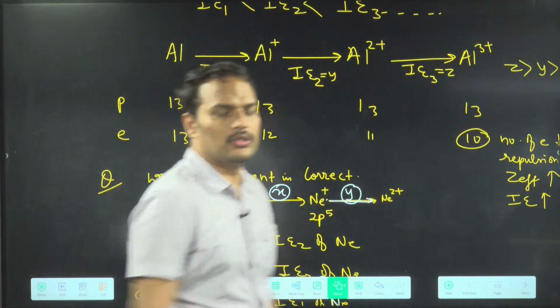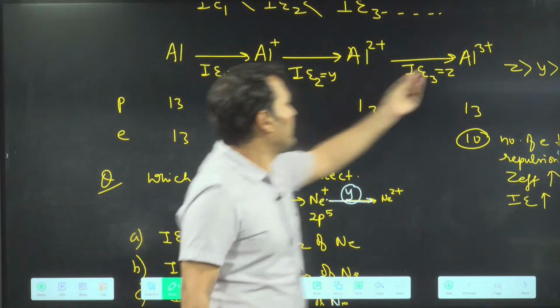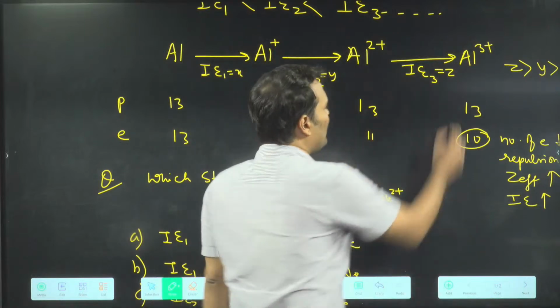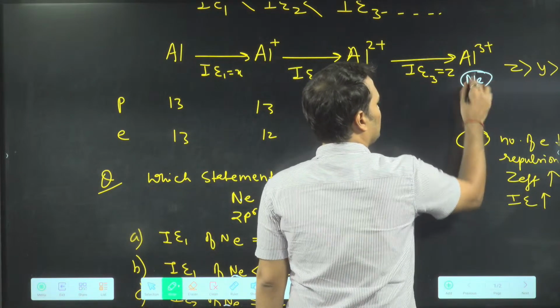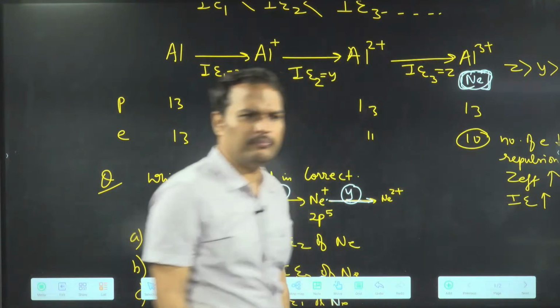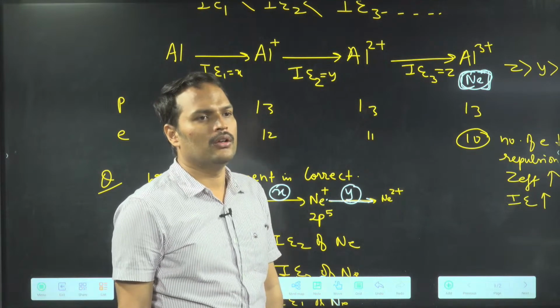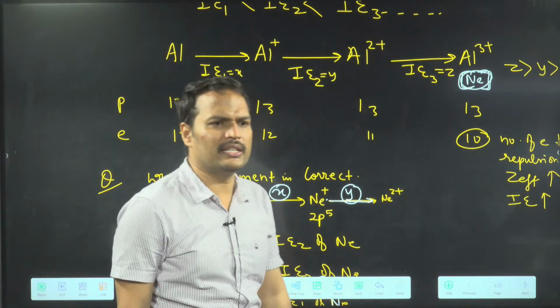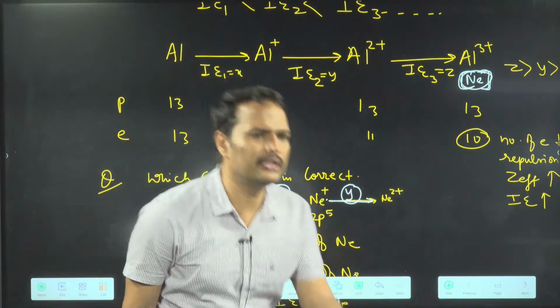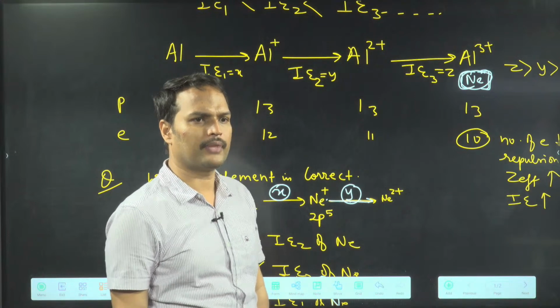Okay. So she is saying like this: sir, here I have a doubt, that Al3+ has noble gas configuration, neon configuration. So it should be formed very easily. So why did ionization energy increase? Ionization energy should decrease. All of you have read that question?